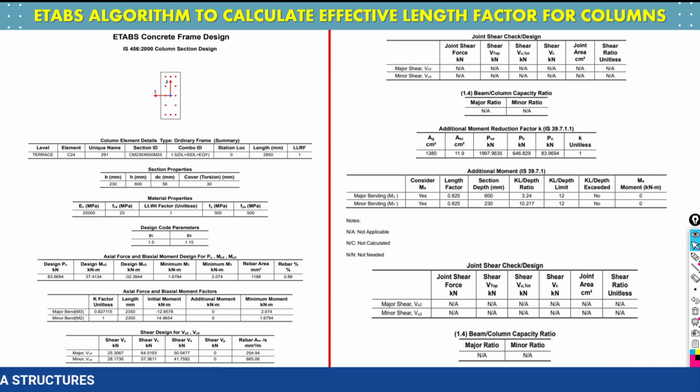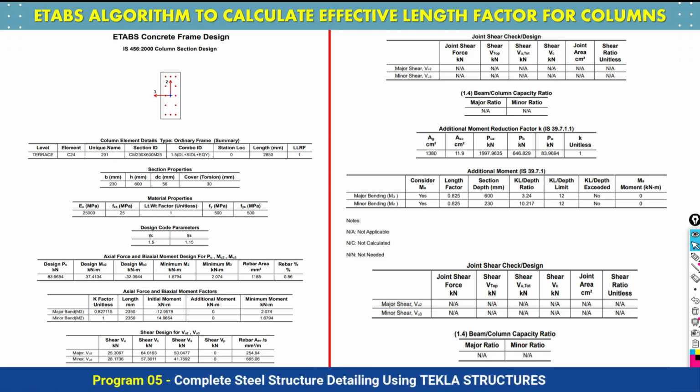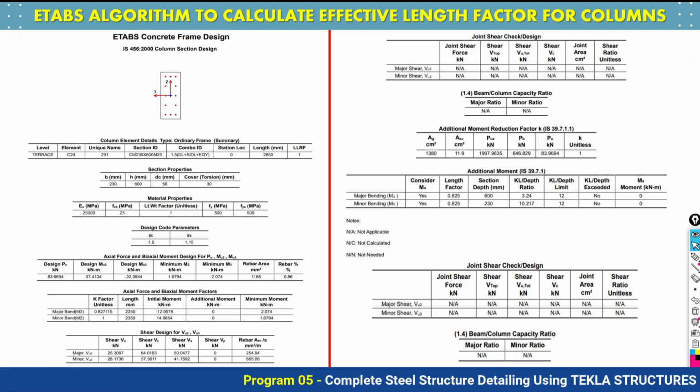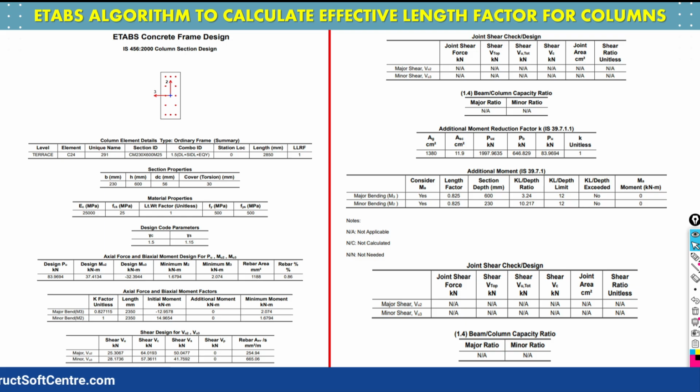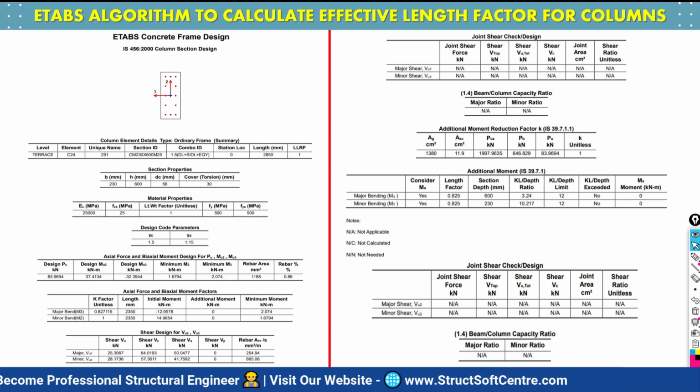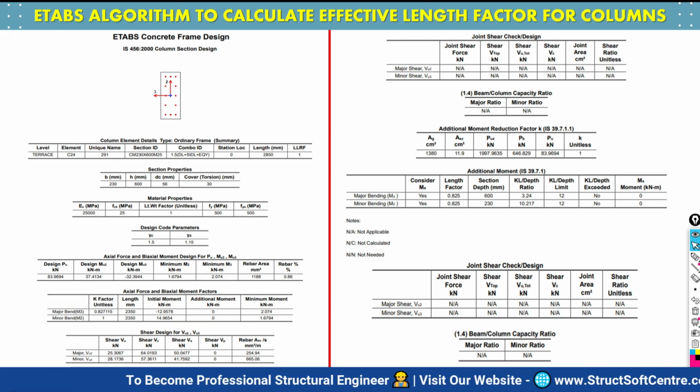And after reading the report, we will see whether your column is failing in flexure, whether it is failing in axial stress, whether it is failing in shear, whether your column orientation is correct or not, whether your column is becoming a long column or is going to be considered a short column, and whether additional moment is going to be added to your design. So what is the problem? Is there any weakness in your framing plan? You need to find the problem, then accordingly we will give the solution.